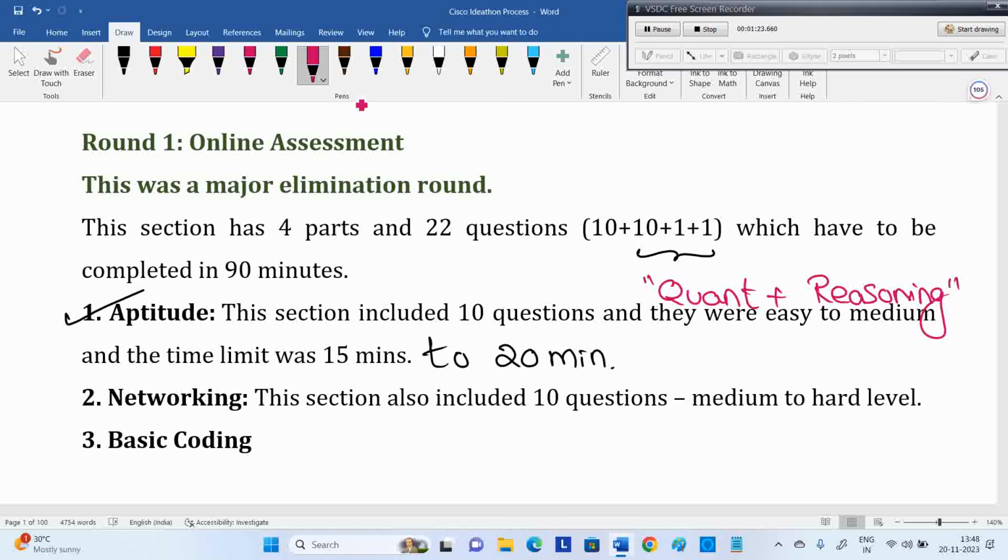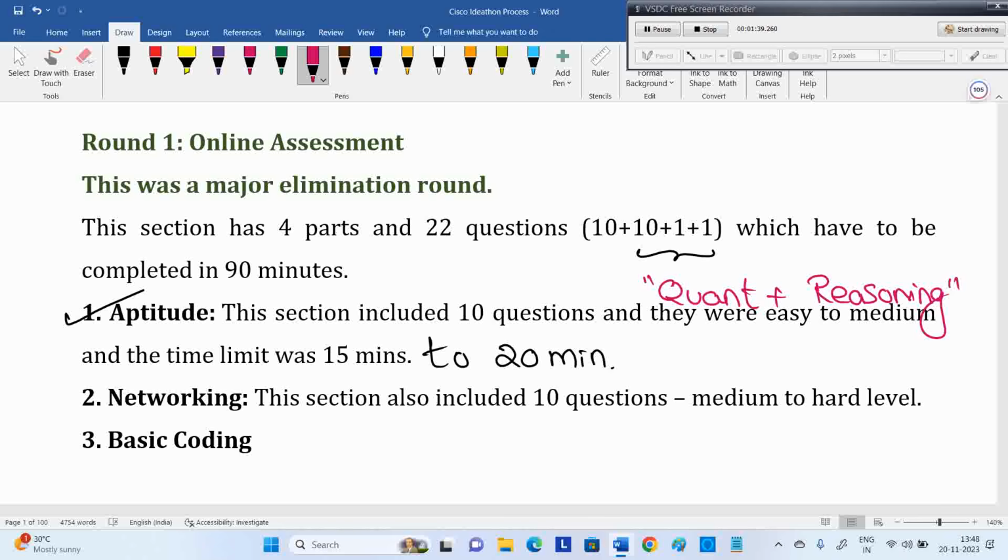First round, online assessment, there we have 4 parts. First part aptitude, only 10 questions from quant plus reasoning, but most of the questions are from visual reasoning, diagram based ones. Today also in training we'll see more about diagram based questions.